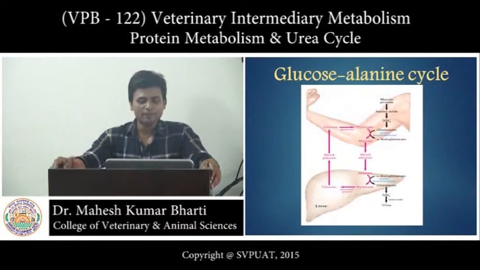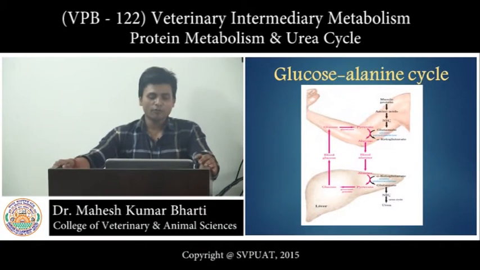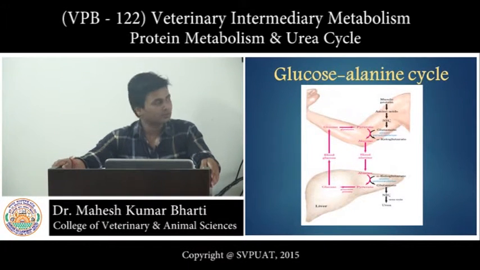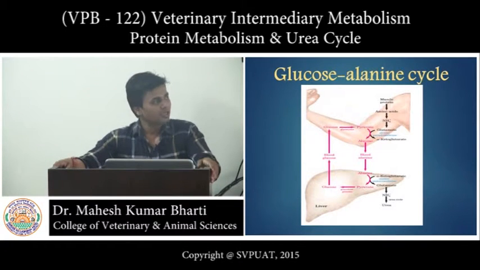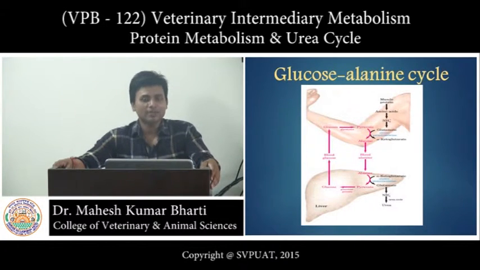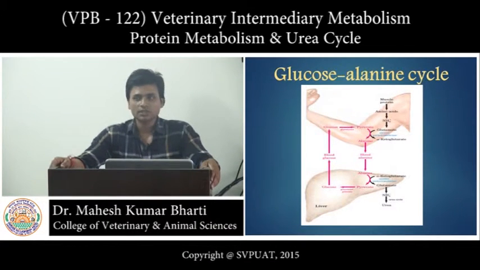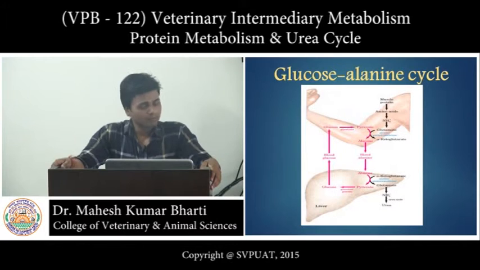This alanine comes into the bloodstream as blood alanine, and this alanine is transferred to the liver. After reaching the liver, it is degraded again into pyruvate and glutamate. This glutamate loses its ammonia, and this ammonia enters the urea cycle, and the pyruvate enters gluconeogenesis and is converted to glucose, and this glucose is again transported to the muscle cell.